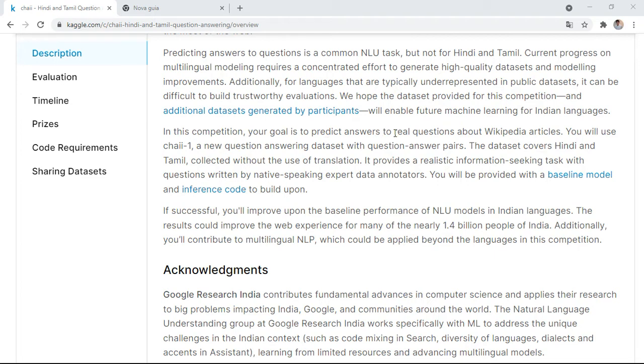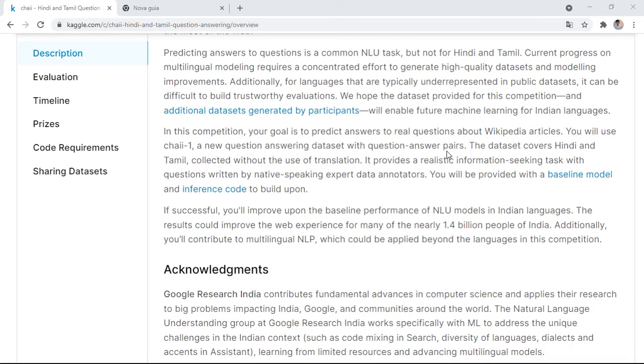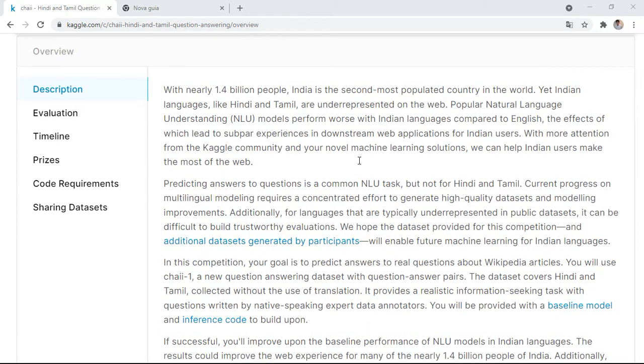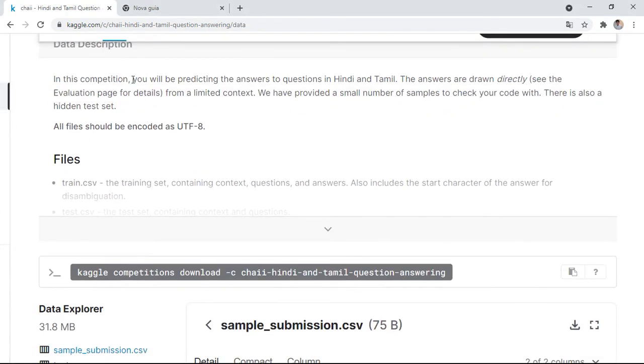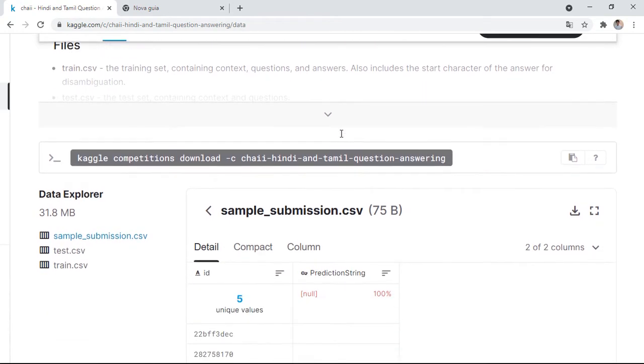So actually, we'll use the question answering dataset with question-answer pairs. The dataset covers Hindi and Tamil, these two languages, collected without the use of translation. So we will go here and see the data provided. In this competition, we'll be predicting the answers to questions in Hindi and Tamil.